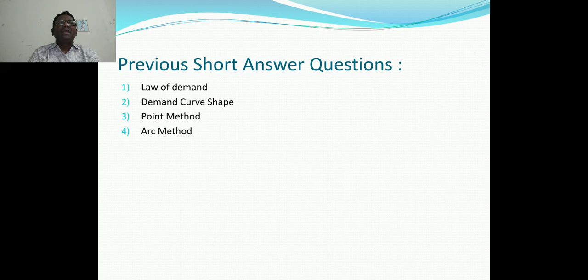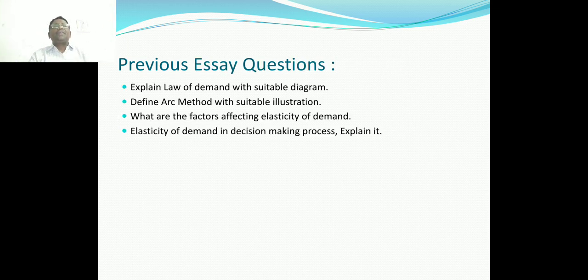Fourth one, explain elasticity of demand in decision making process. So these are the important questions from the examination point of view, based on the previous short answer questions and essay type questions.